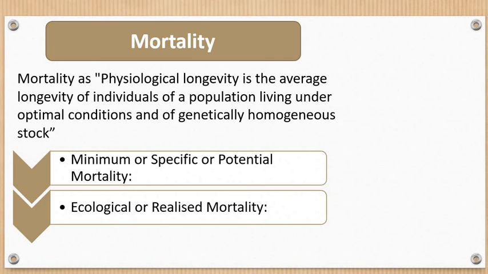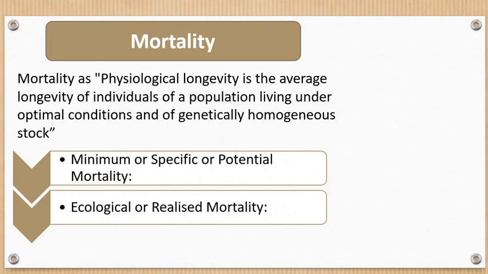So for the newborns, their minimum death in an ideal environment is said to be the minimum mortality. It is theoretical, as there are no ecological limiting factors, so it is constant for any given population, and it is also referred to as potential mortality.